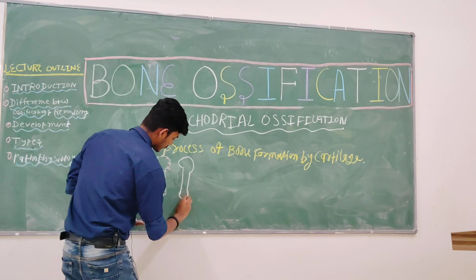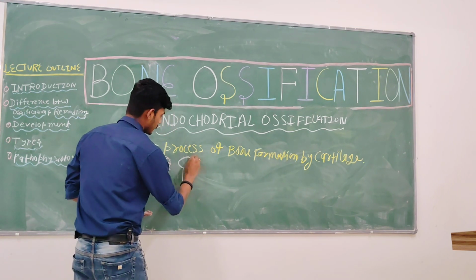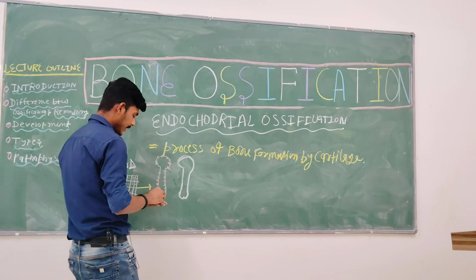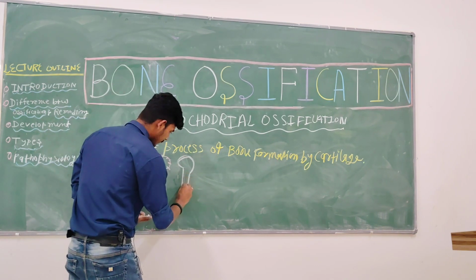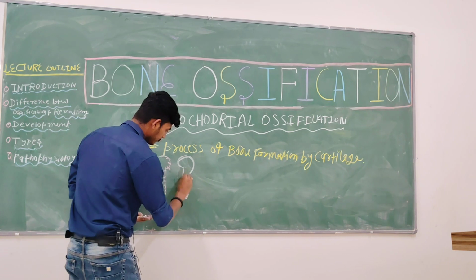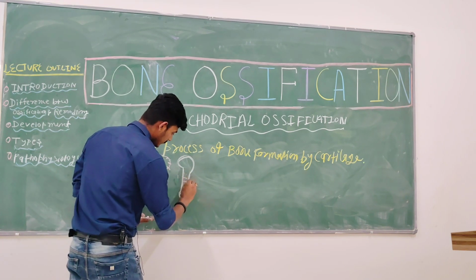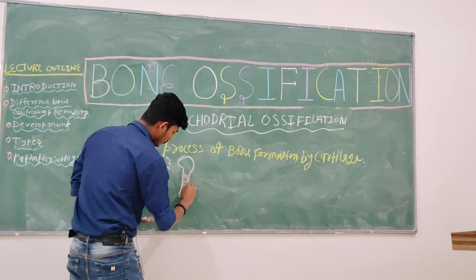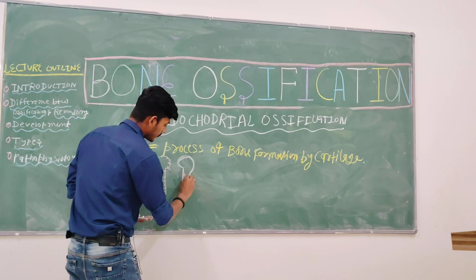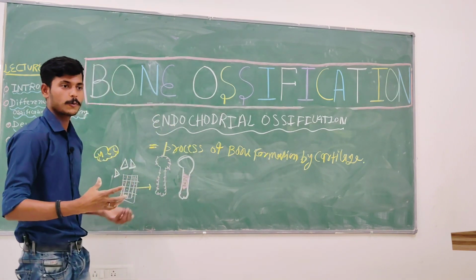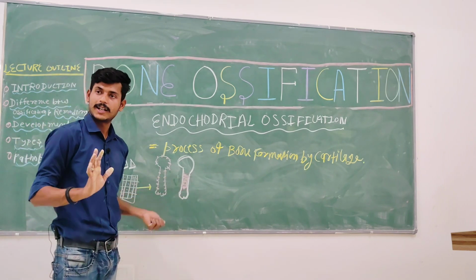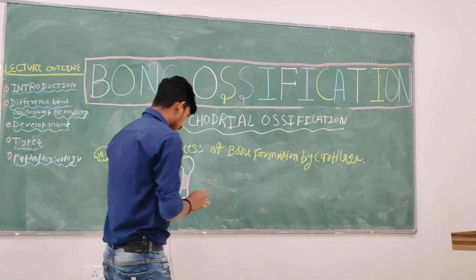This is your premature bone, and here in the diaphyseal area they start forming a cluster. A cluster is basically a group, a chondroblast group. Understanding?